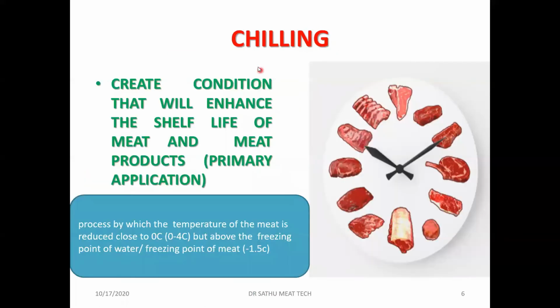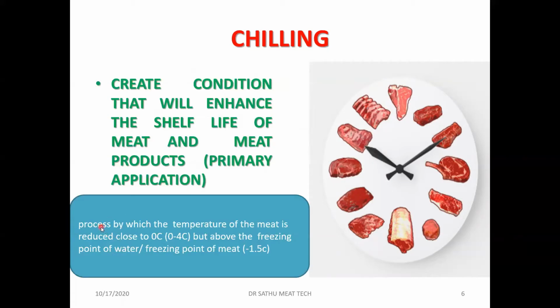So what we are doing in chilling is creating a condition that will enhance the shelf life of meat and meat products. That is the primary application of chilling. We are not stopping the spoilage, but the rate of spoilage is slowed down by reducing the rate of multiplication of the bacteria.